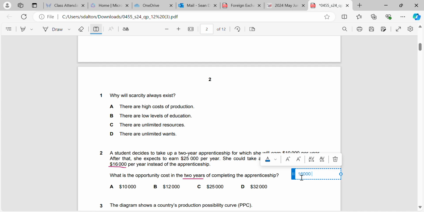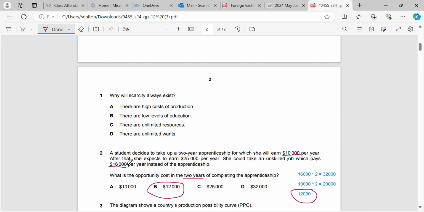So she's giving up 16,000 multiplied by 2, she's giving up $32,000 over the two years. But if she completes the apprenticeship, she's getting paid 10k per year. So what she's going to earn over that period of time is 20,000. So 32,000 minus 20,000 leaves us with an opportunity cost of 12,000 over the course of the 2 years.